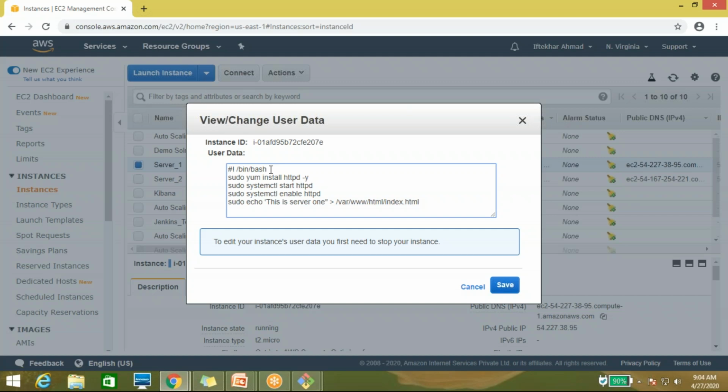So if we make changes in one server, it will reflect those changes in other servers that are part of that auto scaling group. You are saying that, right?